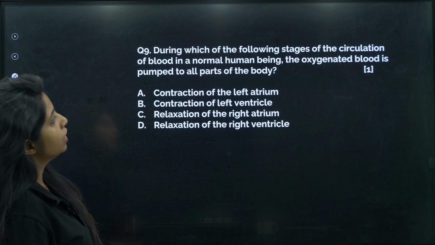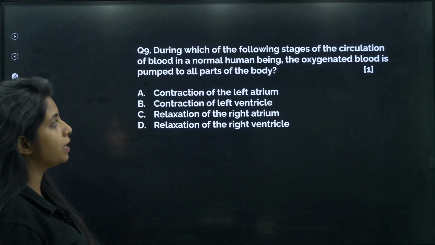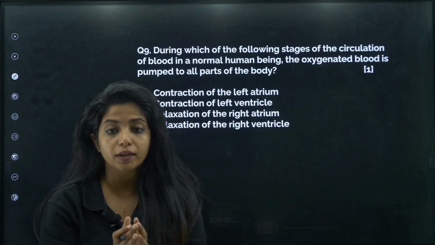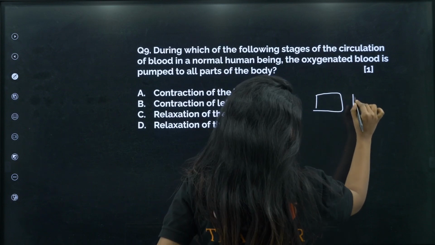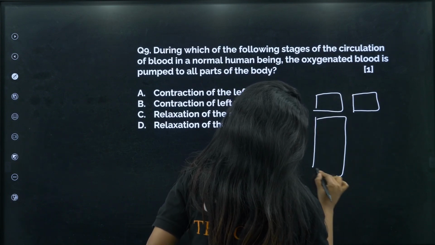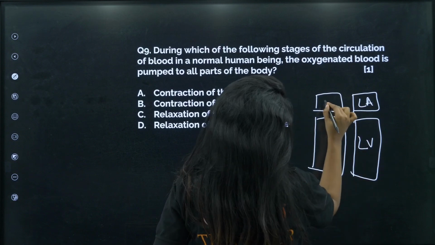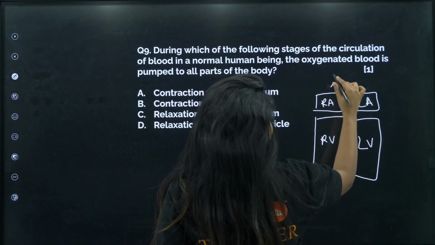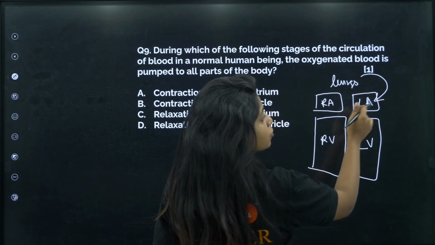Now, next question. During which of the following stages of the circulation of blood in a normal human being, the oxygenated blood is pumped to all the parts of the body? During which stage? So, I hope you know we have 4 boxes. Okay, this is the box. Left atrium, left ventricle, right atrium, right ventricle.